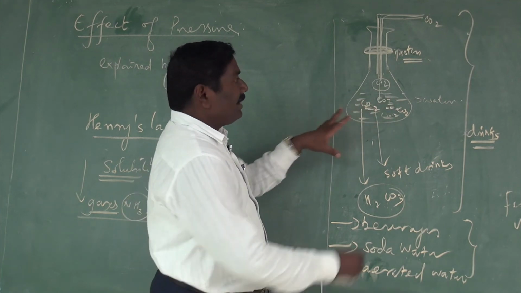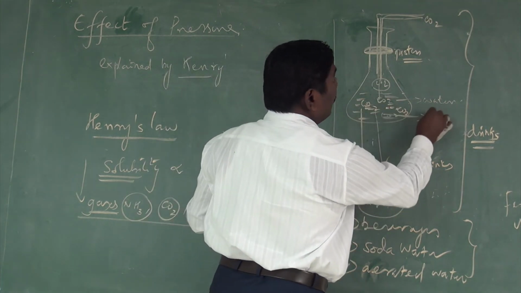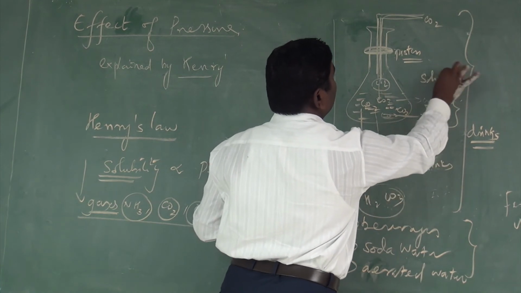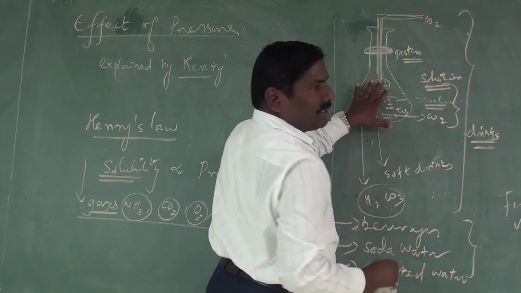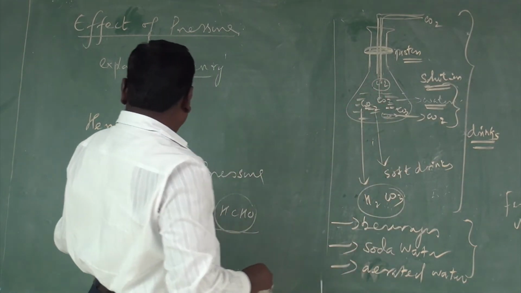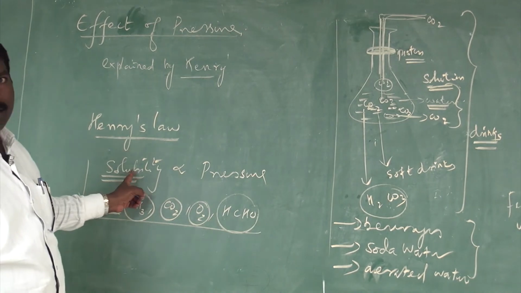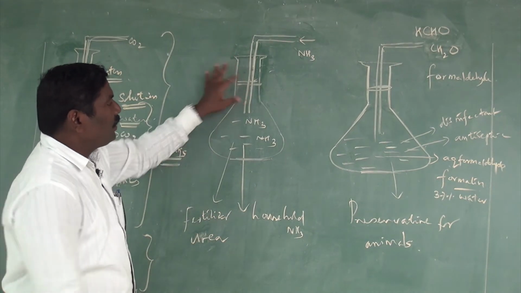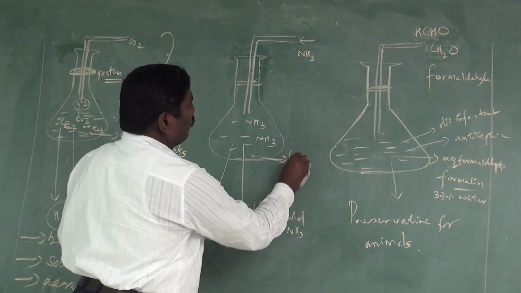Now we come to the point: this is carbon dioxide and this is water, and these two are called a solution. In these solutions, we find that the solubility increases with increasing pressure. Next we are going to prepare liquid ammonia. This is called liquid ammonia.